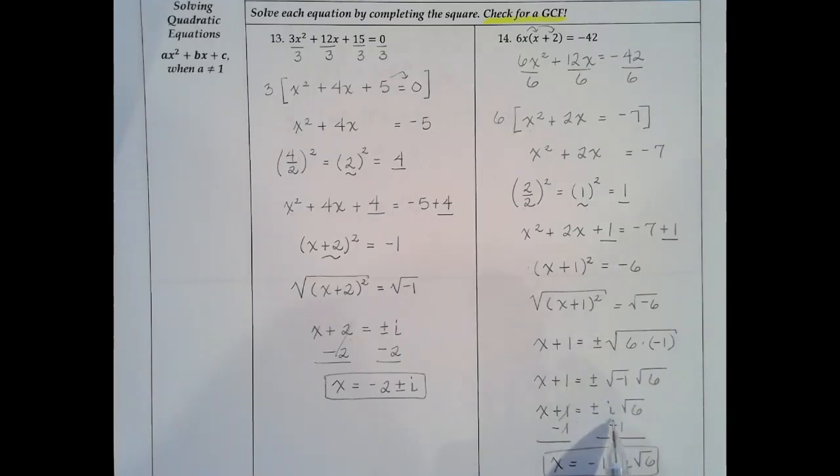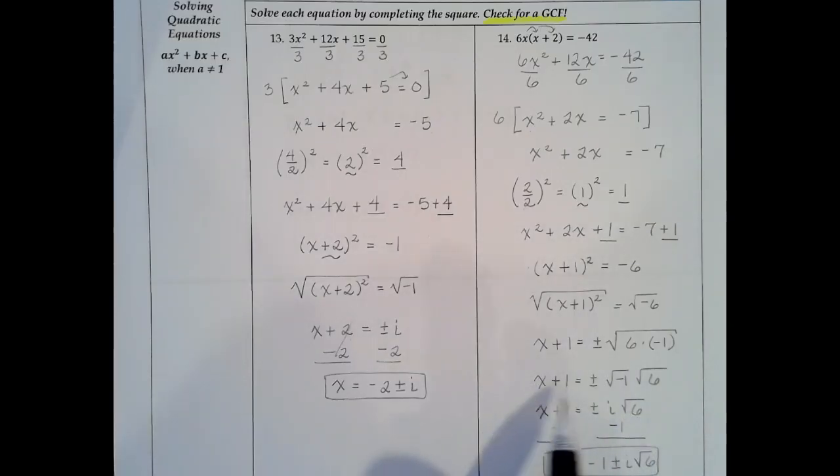So the i is going to come out, but the square root of 6 will stay underneath the radical. You can break 6 down into 1 and 6 or 2 and 3. None of those numbers are perfect squares, so there's no perfect square that we can take out of the 6. So we'll end up with plus or minus i times the square root of 6, with the i going in front. And remember, the radical is always last.